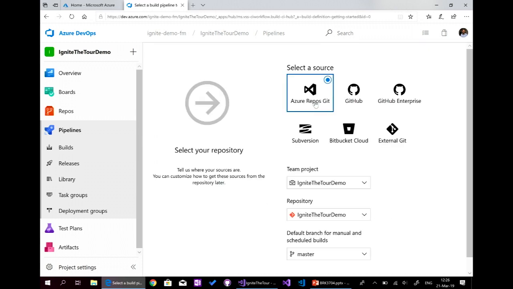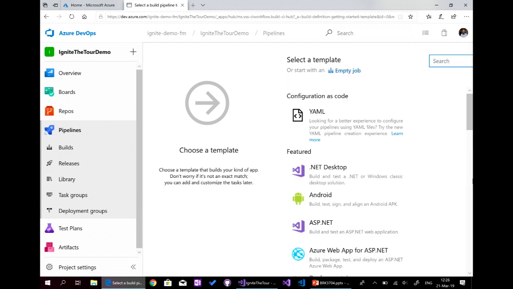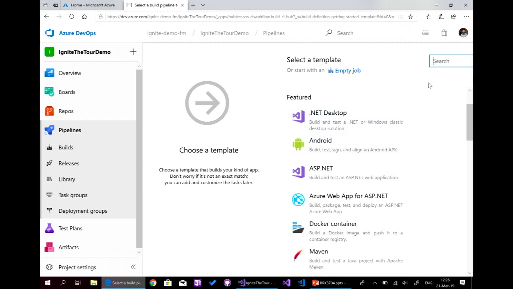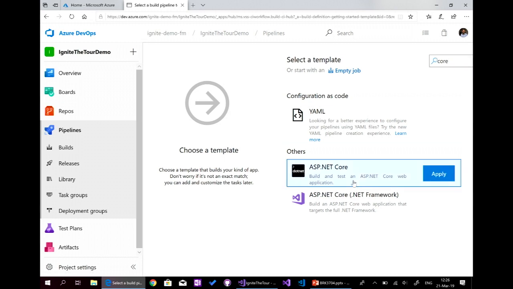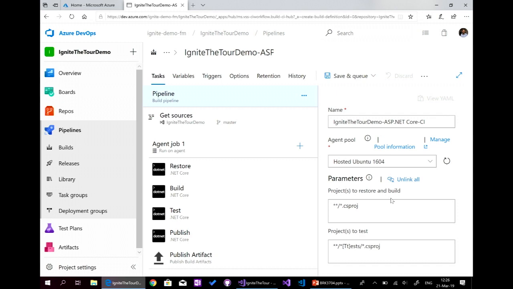And the source, so Azure Repos, GitHub, Bitbucket, or external Git, the default repo. And here, I'll click on Continue. And I can select YAML, or I will directly search for core, and here, ASP.NET Core, and apply. So here are the basic steps to build an ASP.NET Core project or .NET Core project in general.